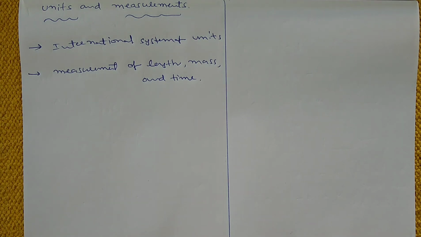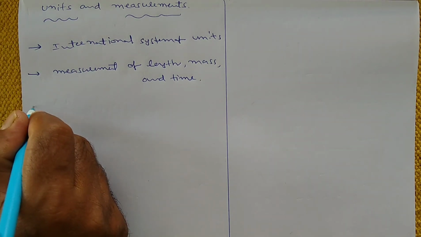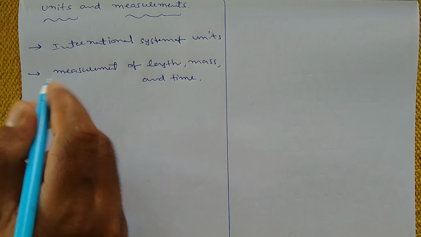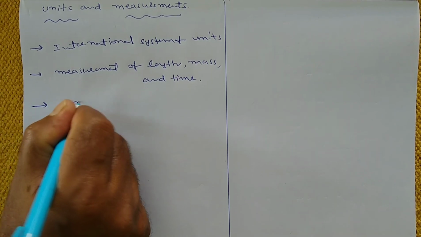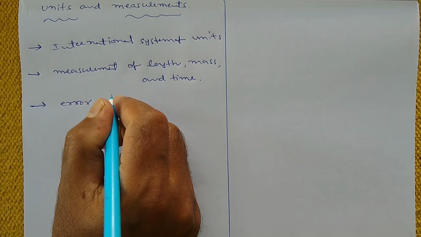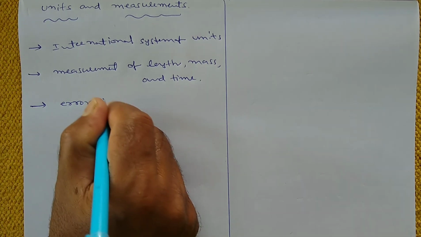And also we will learn the error measurement. So error in measurement.